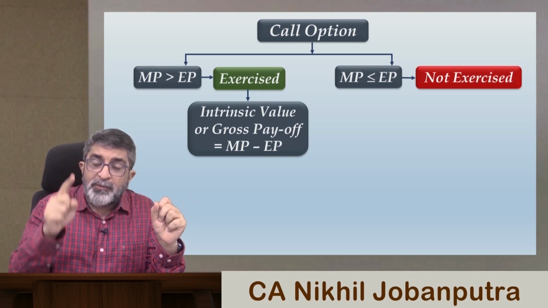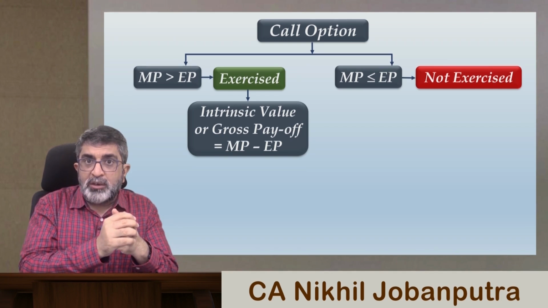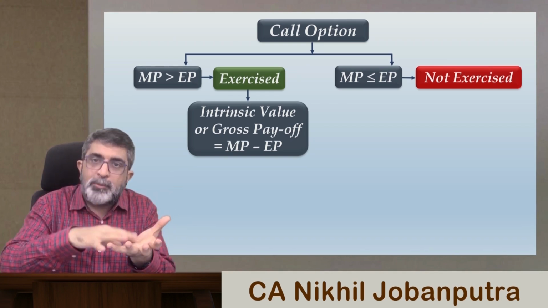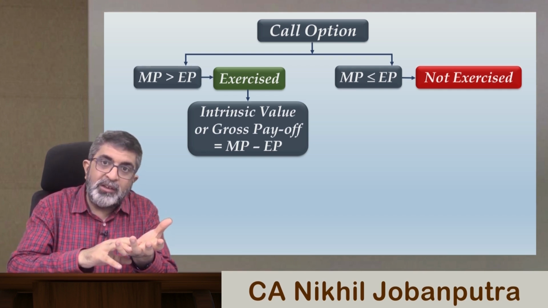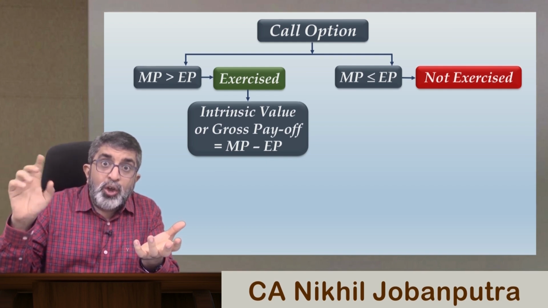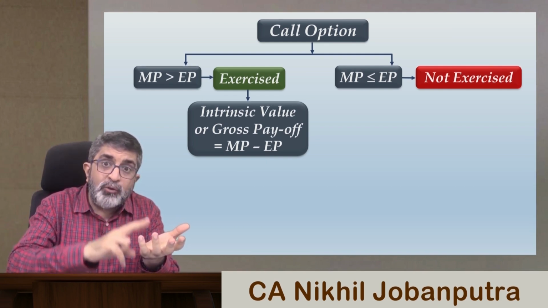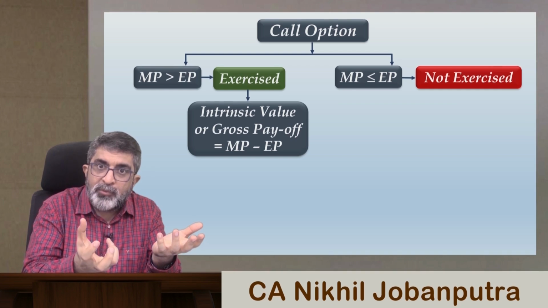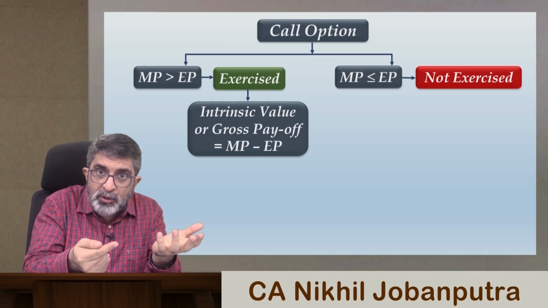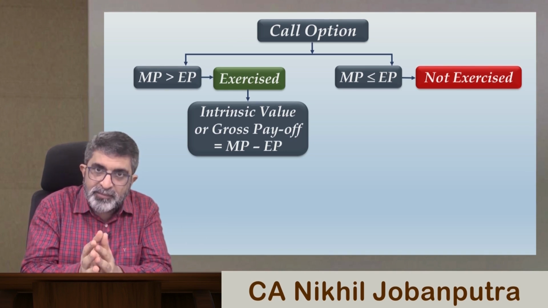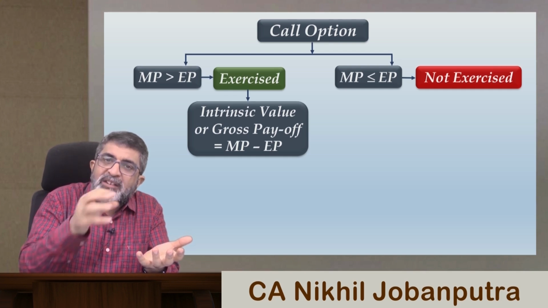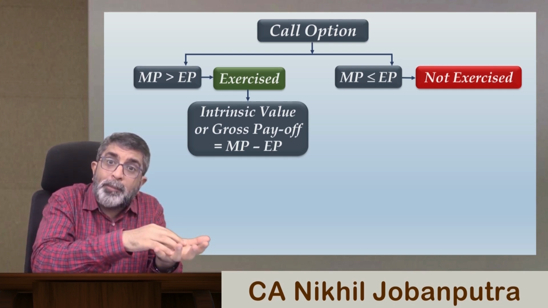Why is gross payoff referred to as the intrinsic value of the option? Because on that day, the option was worth that much. Simple logic. A share whose market price is $56, you have an option which is conveying to you the right to buy at just $50. So exercising that option, you are benefited by $6. If by exercising that option you are benefited by $6, that $6 is the worth of that option.